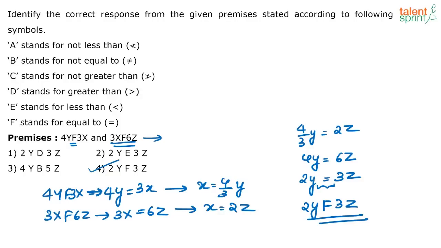Yes, you can simply replace 3X with 6Z. Yeah, now the logic is clear to you, you can definitely do that. See, you know this F stands for equal to. So instead of that, you can replace it here. No issues, I just explained it, that's all.